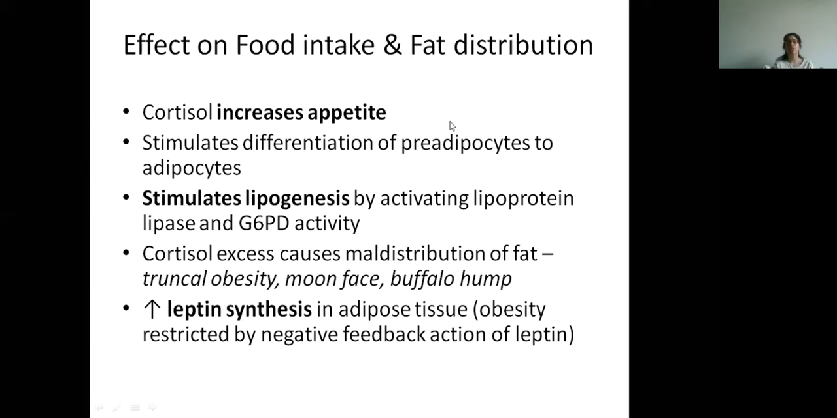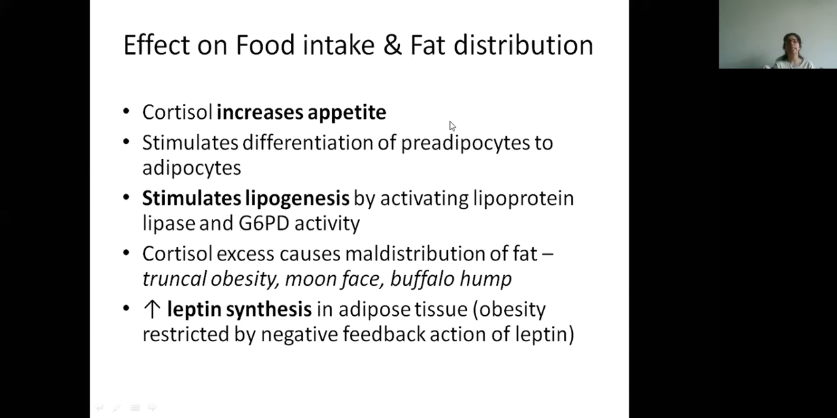That is, there is no proper distribution of fat in the extremities, that is in the lower limb and the upper limb. Fat will be less, but more fat will accumulate in the trunk and in the moon. So there will be a moon-like face, truncal obesity, and buffalo hump occurs at the back of the neck. At the back of the neck, again a large amount of fat will be deposited.